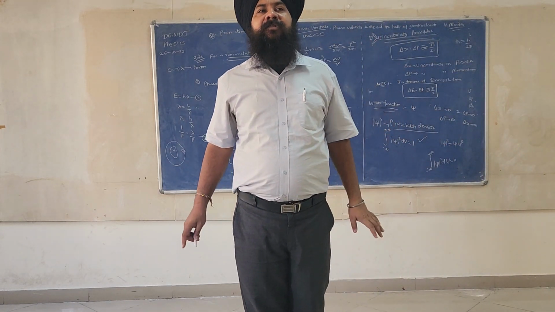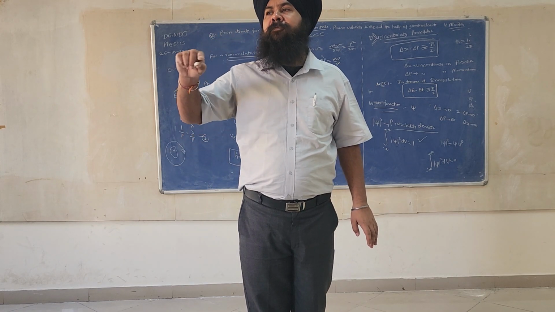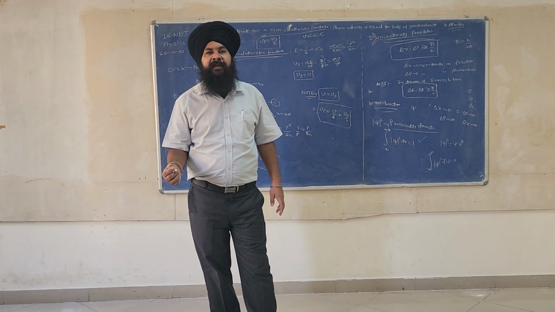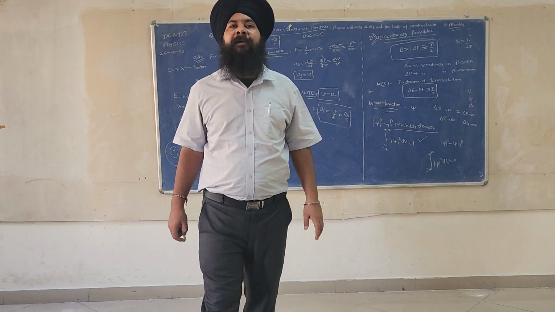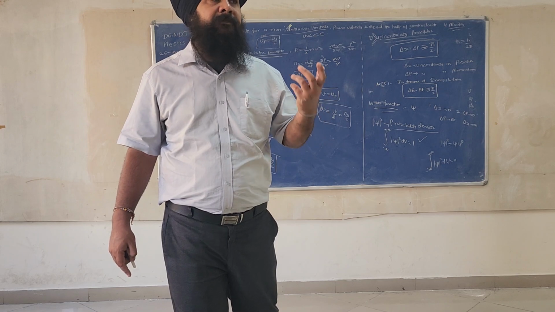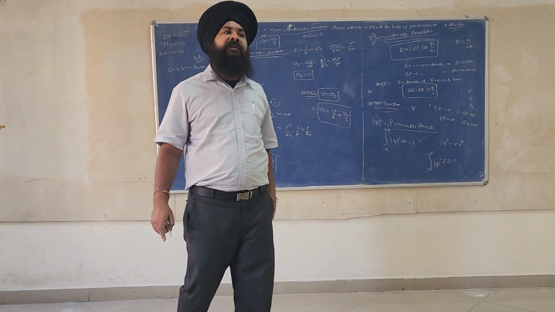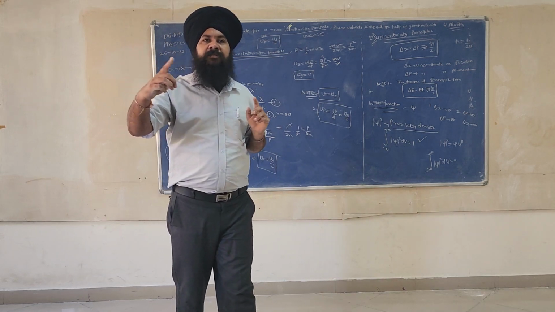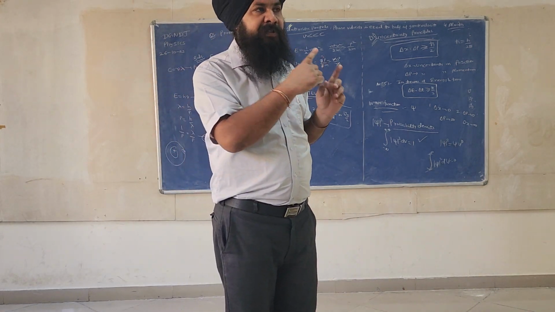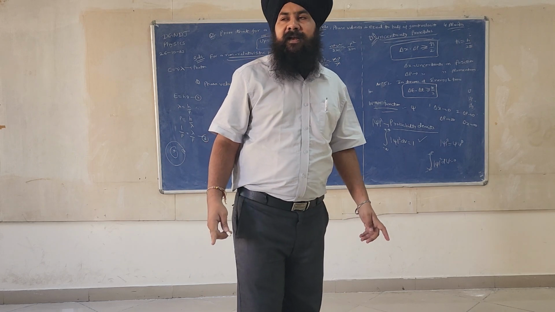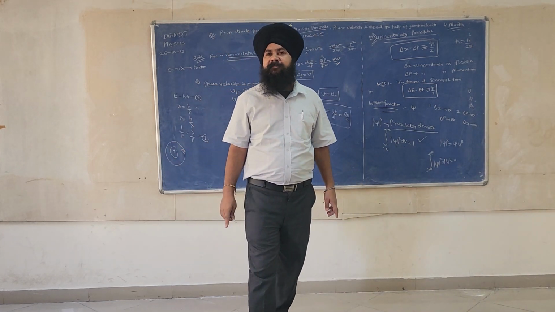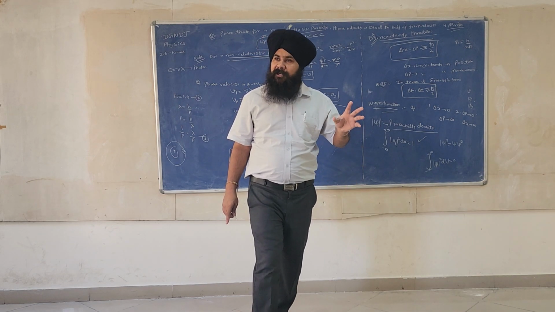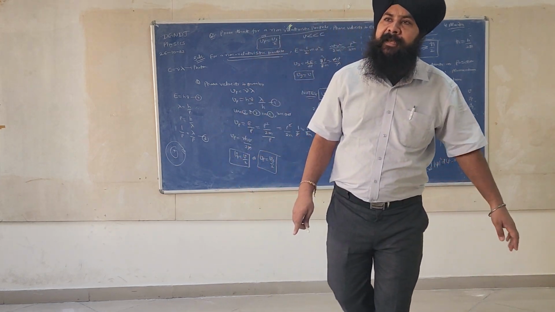If I am saying the probability of finding the particle is 0.4, what does this mean? 0.4 means 40%. It means the probability of finding the particle is 40%, because the maximum probability is 1 and the minimum probability is 0. All the rest of the combinations lie between 0 and 1. Let us say the probability of finding the particle is 0.6. What does this mean? 60%. It means that the probability of finding the particle is 60%.